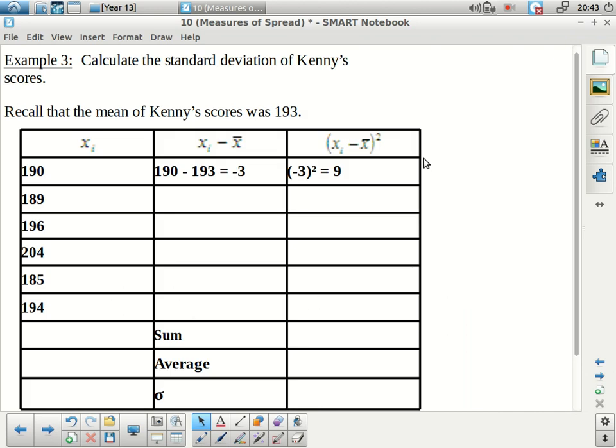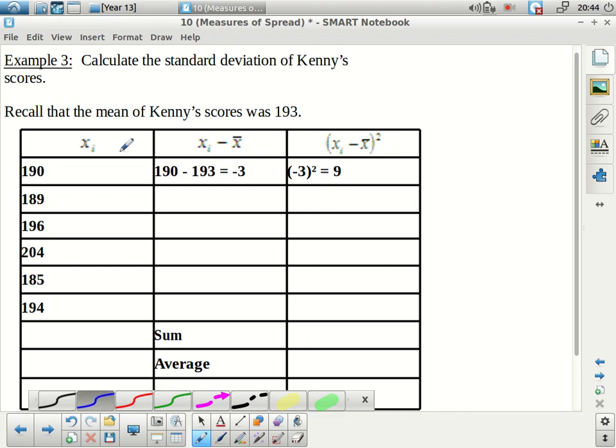Okay, so to show how this works, we're going to do the calculation for Kenny's scores. The mean there was 193. So again, you might want to pause here for a moment to let people set up the table, and we'll go through how this works.